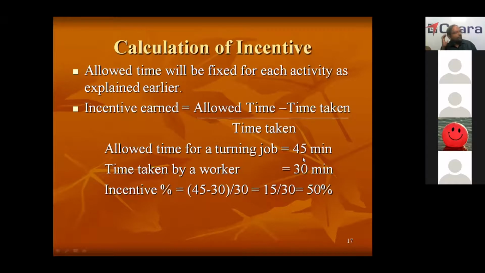Now, calculation of incentive: how is incentive calculated? We have seen how allowed time is fixed for each job. Incentive earned is based on allowed time, which is the time given to the worker after normalizing and adding all the allowances. But the worker is expected to finish the work earlier than this to earn incentive. That is called time taken. So allowed time minus time taken is called time saved.